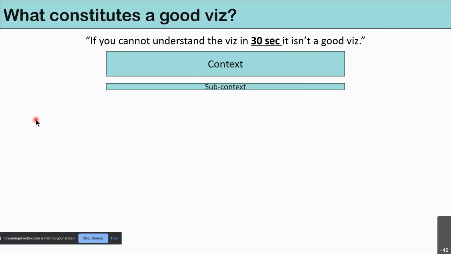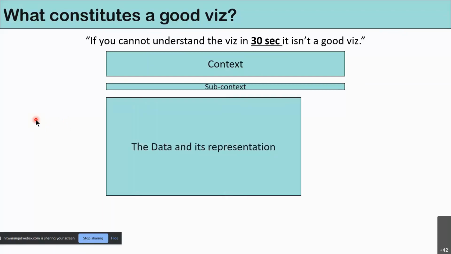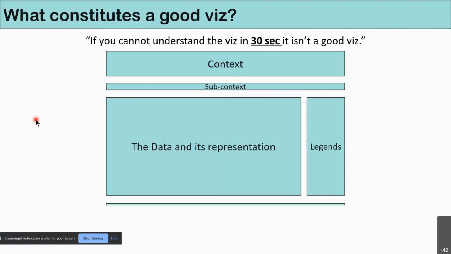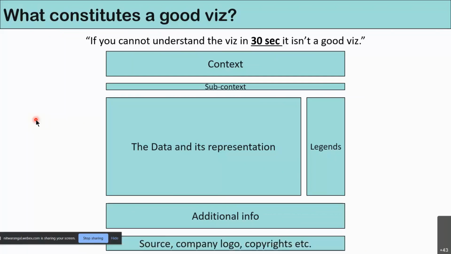Move on to the subcontext. You want to give a little more idea about what your visualization is. Then you use the previously discussed methods to represent your data. Then if there are any further legends, where you are drilling down into categories by color or by size, you mention that. Can you mention any additional info, disclaimers, or something technical that your audience may not be aware of, but you want to convey to them to better understand your visualization? Then, again, there are the sources, company logos, and copyright.